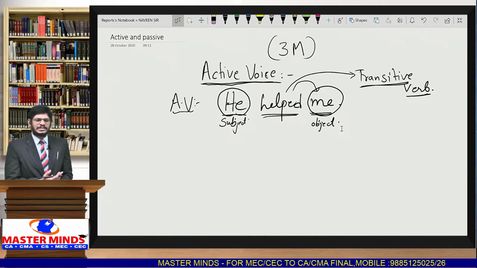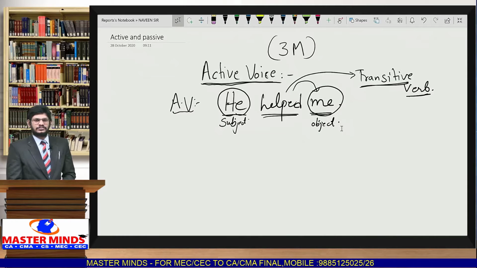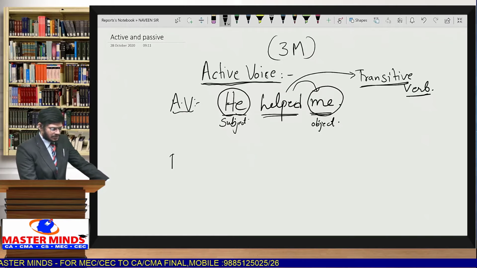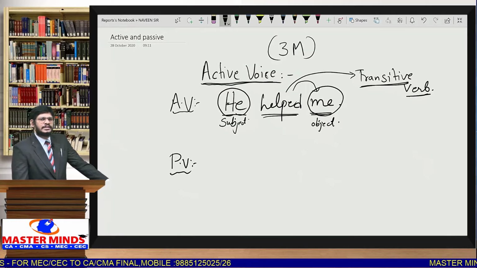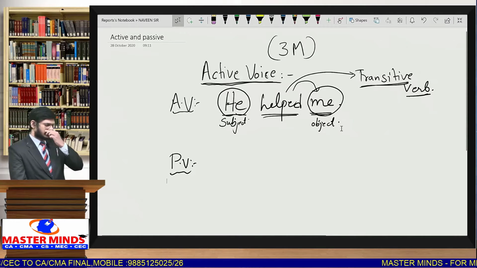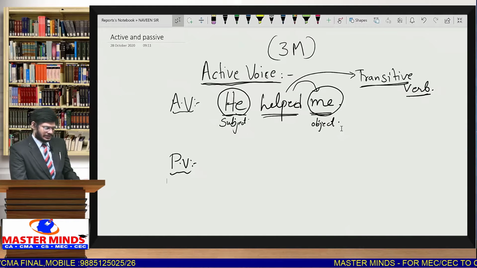So rarely they may ask you a question without any transitive verb, where you have to find out whether there is a transitive verb or not. However, this sentence is called an active voice sentence. Now if you want to convert this sentence into passive voice, there are some steps you have to follow. Very quickly we are revising the topic. We are not taking up the regular class, so you can recollect all the points.